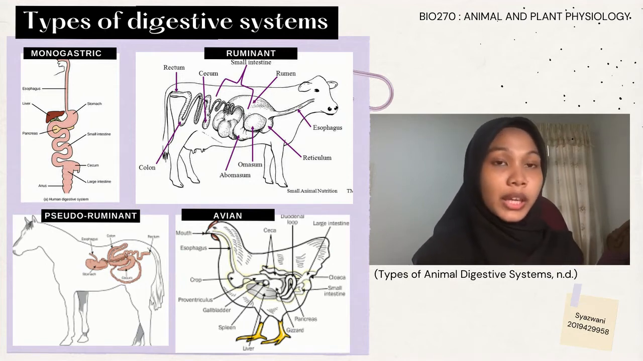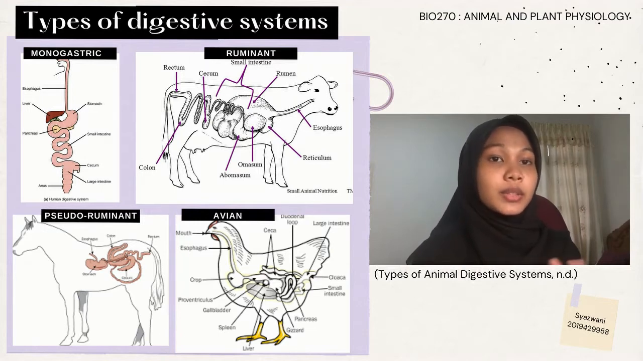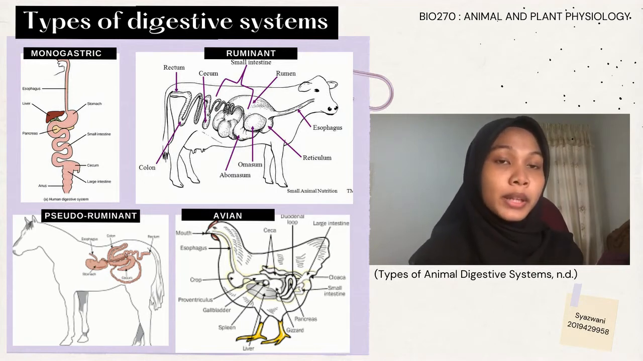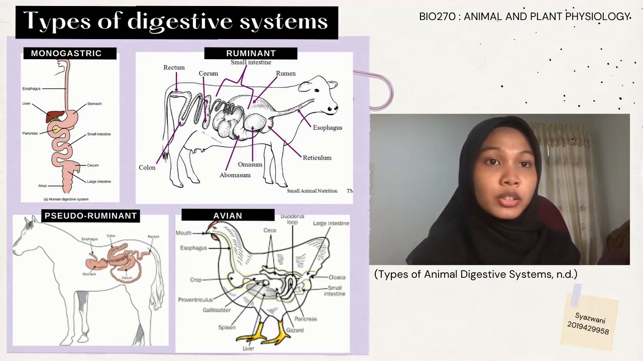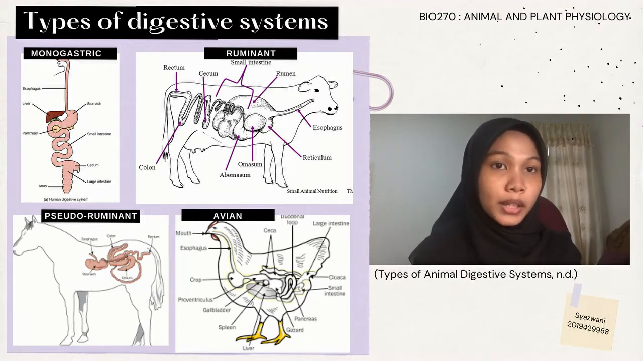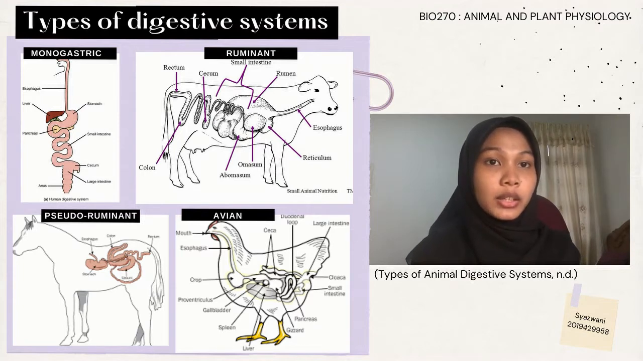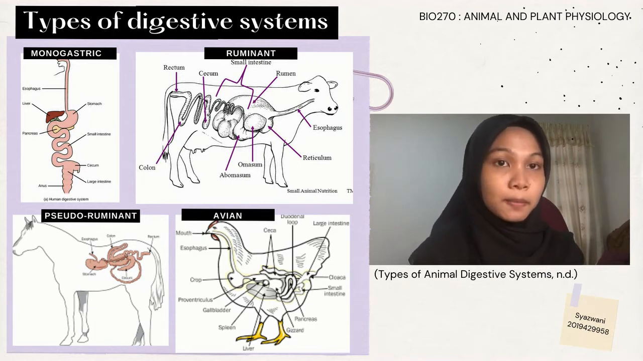First and foremost, the avian digestive system is found in poultry, which are birds. Since poultry do not have teeth, no chewing happens. Poultry break down their food into pieces small enough to swallow by pecking with their beaks or scratching with their feet. Secondly, the ruminant digestive system has a large stomach divided into four compartments, which are the rumen, the reticulum, the omasum and the abomasum. The ruminant digestive system is found in cattle, sheep, goats and deer.